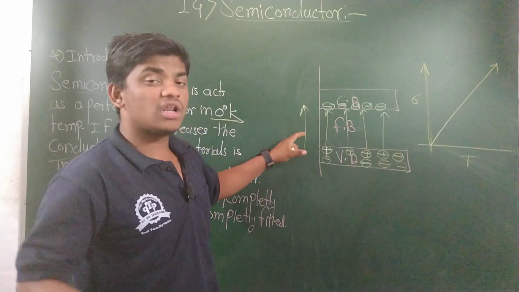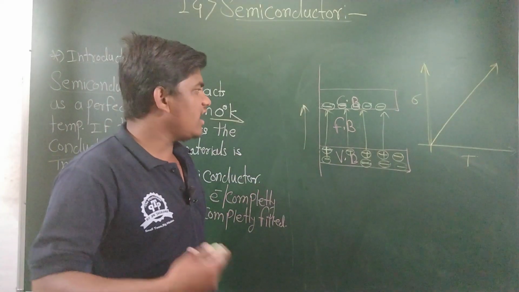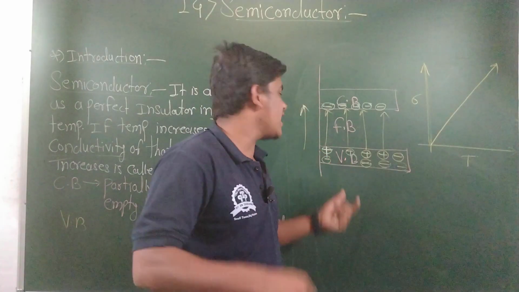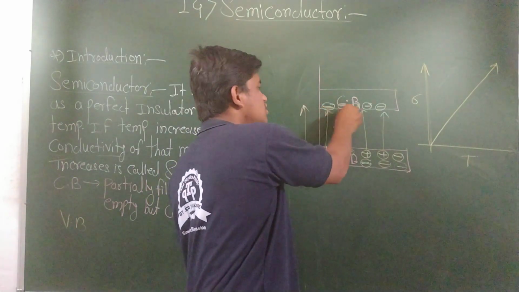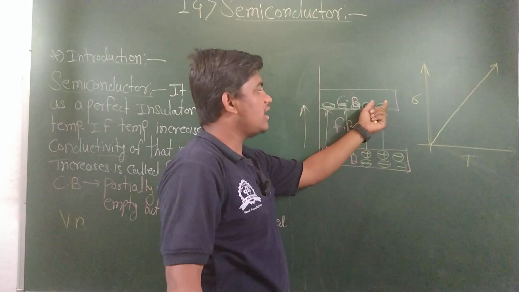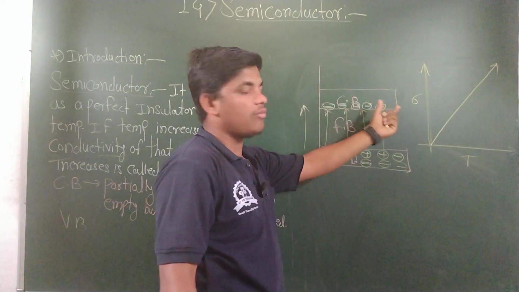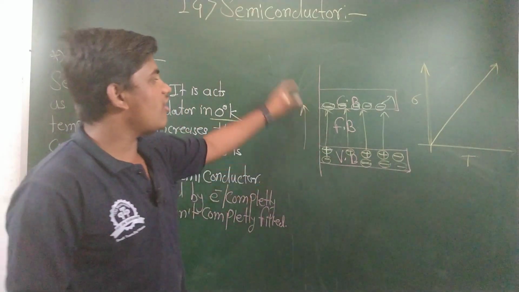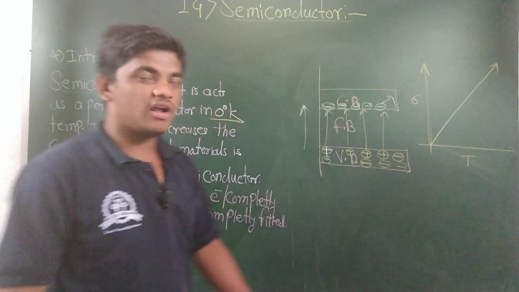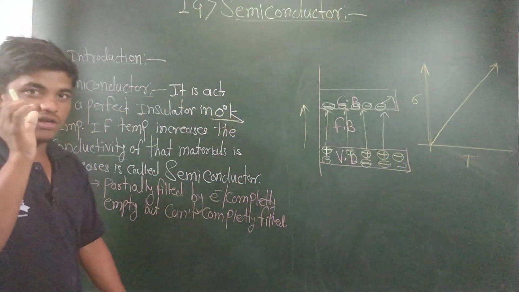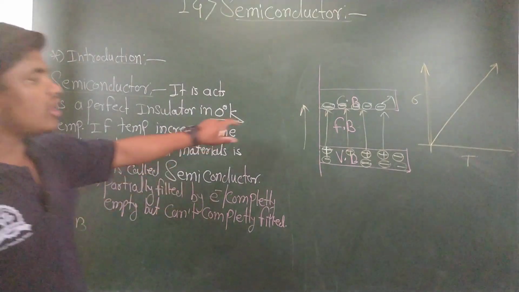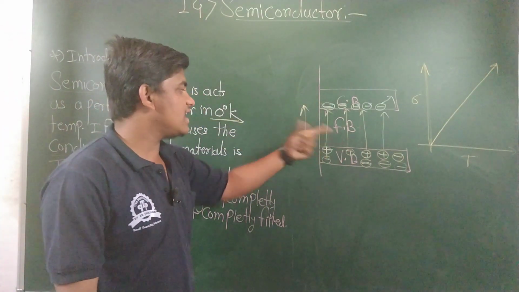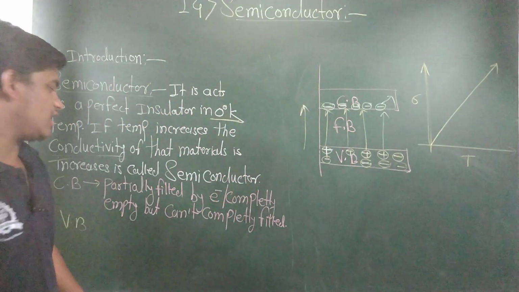If we increase the temperature slightly again and again, the electrons get excited again and again and reach the conduction band. The conduction band electrons, as free or mobile electrons, take part in conductivity. This is all about how a semiconductor functions. This is not a part of your syllabus, but just information on what exactly happens inside the semiconductor.